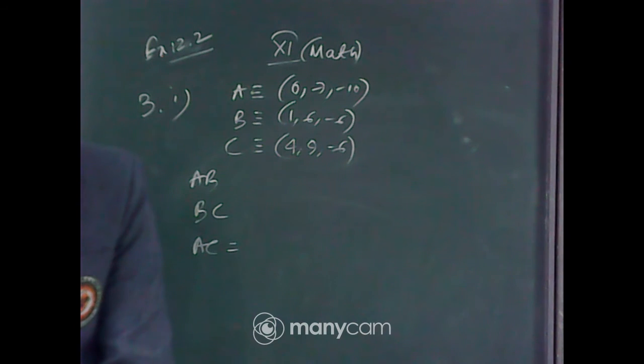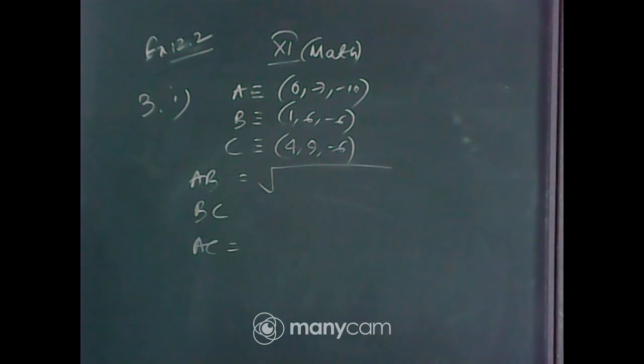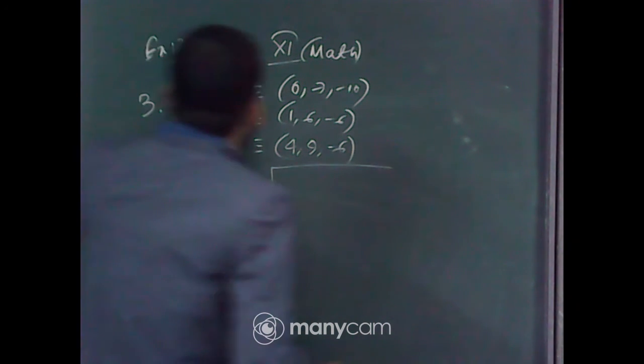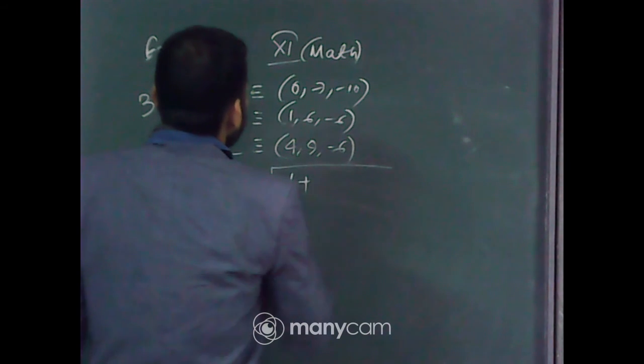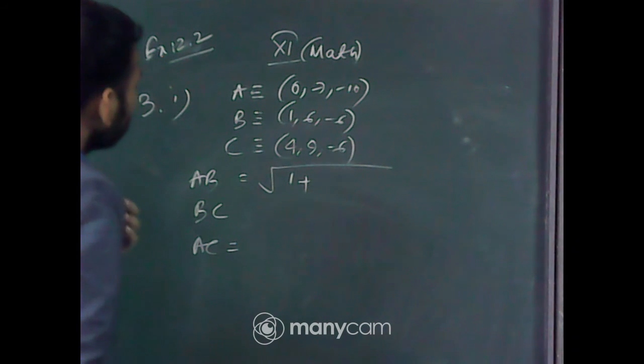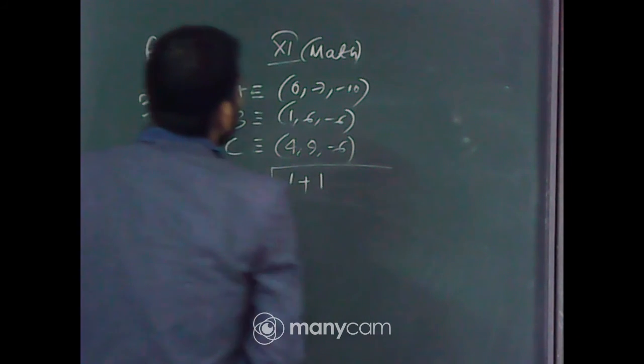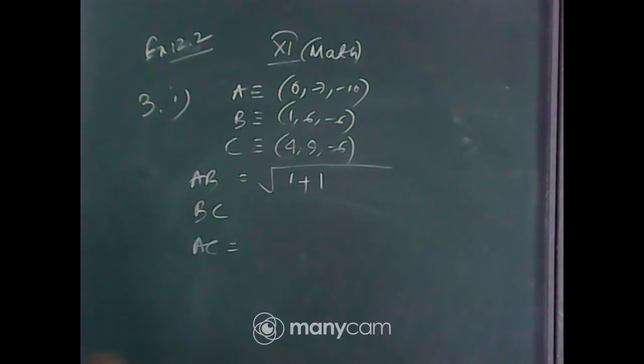Tell me the result one by one. AB means what? 2 root under 258. Okay, I am checking. AB: 0 minus 1 whole square, that is 1, plus 7 minus 6 whole square, that is again 1, then minus 10 plus 6 whole square, that is 16.